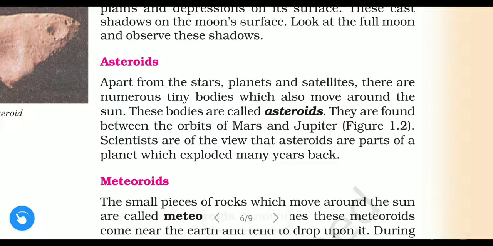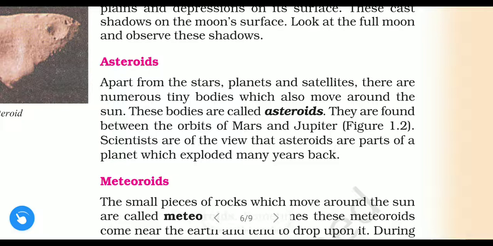Apart from the stars, planets and satellites, there is something else. There are numerous tiny bodies. Numerous means many, and tiny means very small in size. Apart from stars, planets and satellites, there are many tiny bodies which also move around the sun.